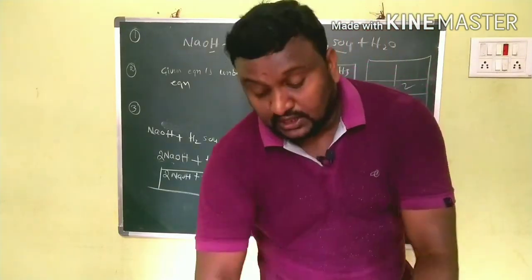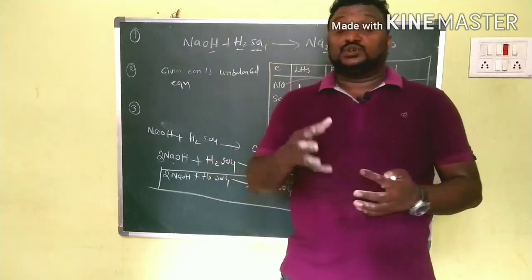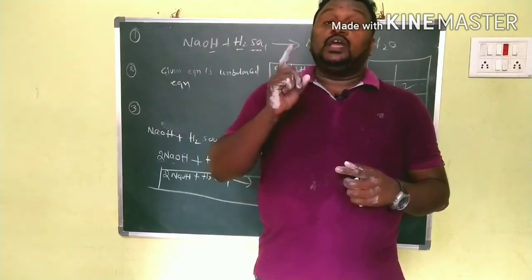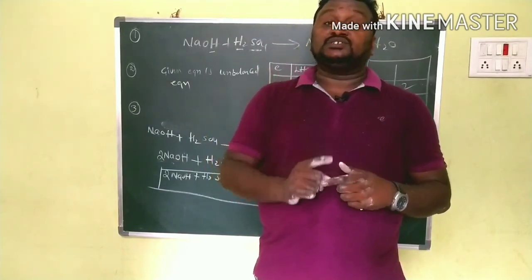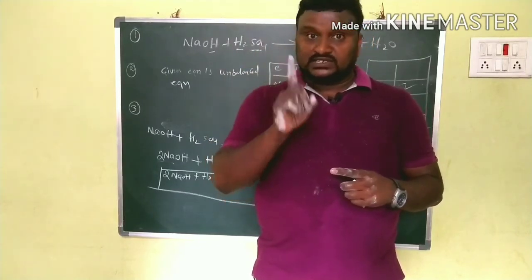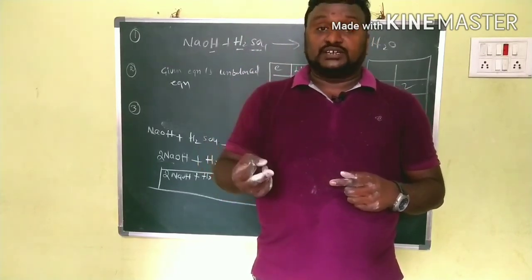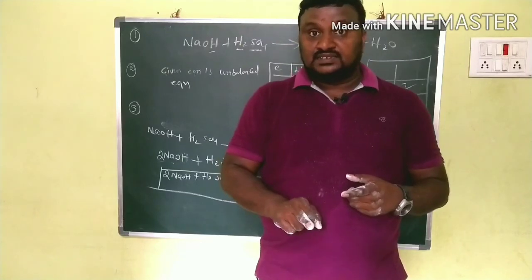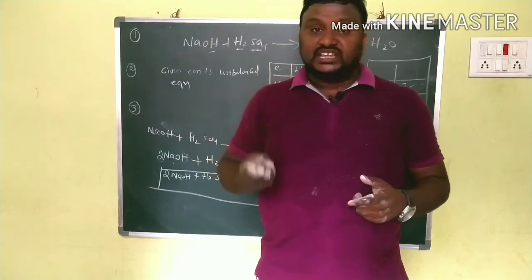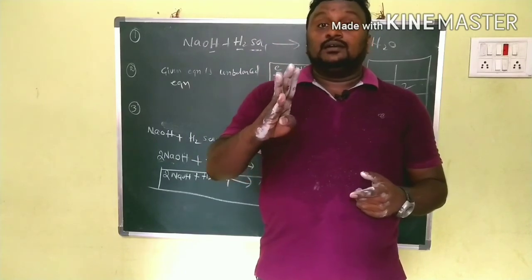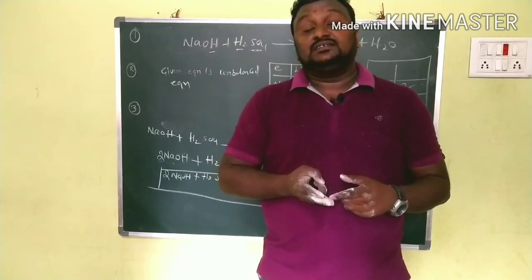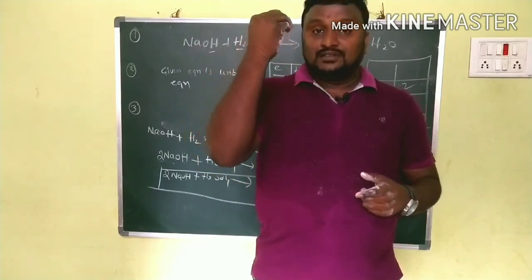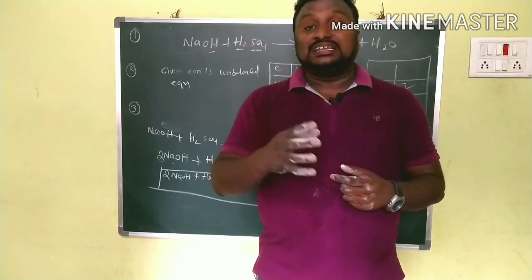So children, this is about the balancing of a chemical equation. In balancing of a chemical equation, we have 5 steps to remember. The first thing is what? We have to write the chemical equation of the reaction with the correct chemical formulas. That is the first one. The second one is to check whether the equation is balanced or not by comparing the elements on both sides. Step 3 is balancing the equation. How can we balance that? By putting suitable coefficients in front of the compounds.